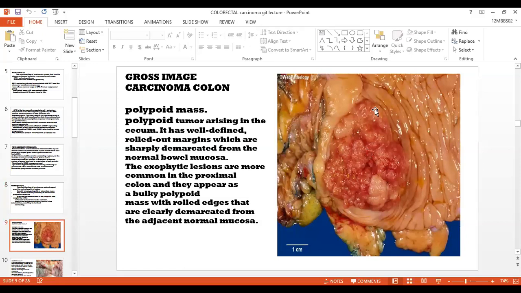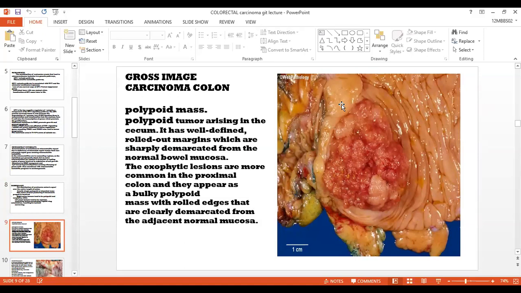Gross image of this exophytic lesion. This one is the exophytic lesion. You can see the folds of the large intestine. This is the polypoid mass, a polypoid tumor arising in the cecum. It has well-defined rolled-out margins which are sharply demarcated from the surrounding normal mucosa.